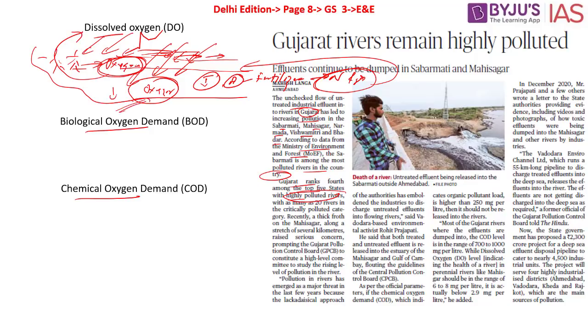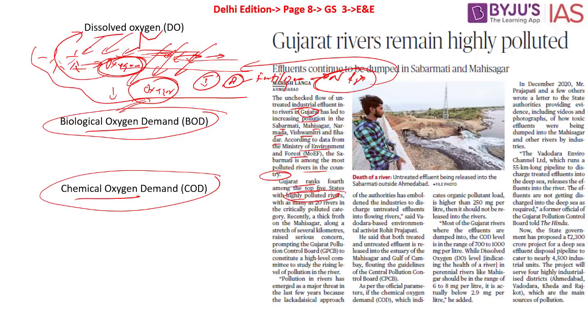Now what we have to understand is the meaning of biological oxygen demand and chemical oxygen demand. Basically, they are nothing but measurements of the amount of oxygen required to biologically or chemically break down the pollutant within a known amount of water. Biological oxygen demand is the amount of oxygen consumed by bacteria or other aerobic microorganisms for decomposing organic matter under aerobic conditions. Chemical oxygen demand is the amount of oxygen consumed by the chemical breakdown or oxidation of organic pollutants in that particular water.